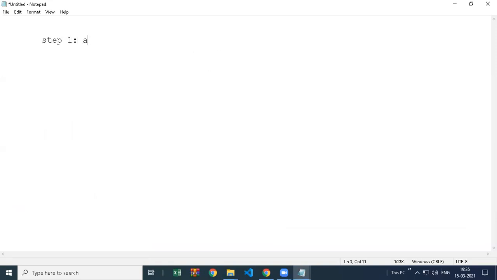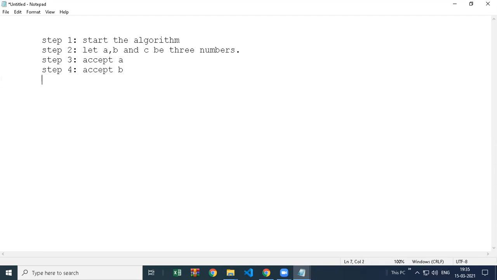Step 1, start the algorithm. Then step number 2, let A, B and C be three numbers. The algorithm I just created, I actually closed it, so let me create it again. Step 3, accept A, step number 4, accept B, step number 5, C equal to A plus B, step number 6, display C, and step number 7, end the algorithm.